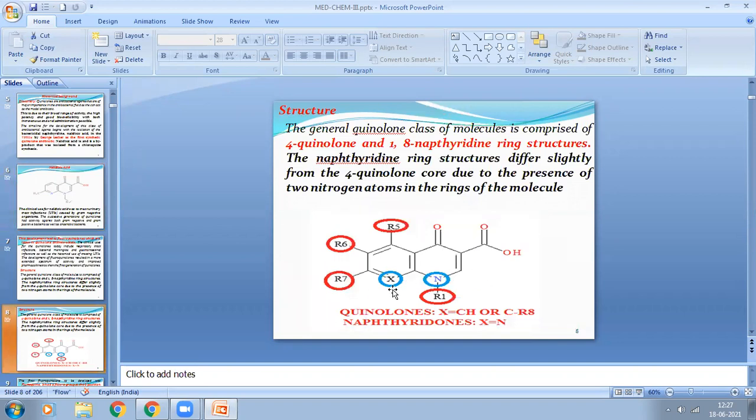Now, substitution of R1, R5, R6, and R7 leads to the development of newer derivatives of quinolone. You remember the first quinolone derivative, nothing but a naphthyridine derivative, discovered, that is called nalidixic acid. Now the modification of nalidixic acid by introduction of carbon instead of nitrogen will lead to quinolone derivatives. Now the substitution at different positions of the quinolone will lead to the development of a number of derivatives which come out of this.